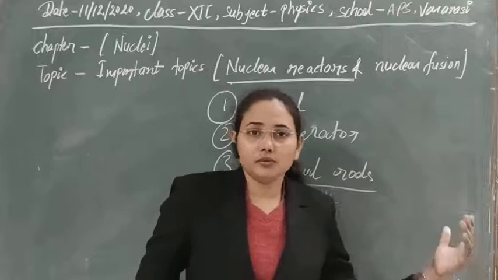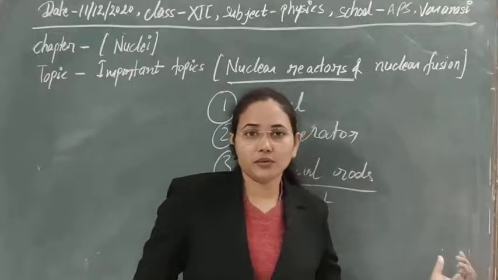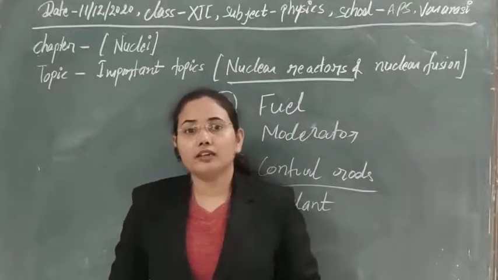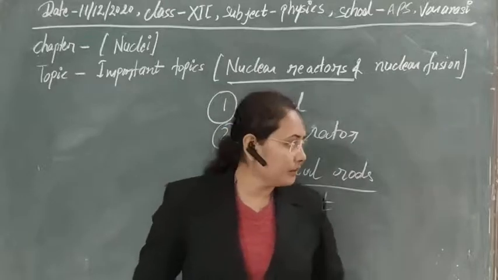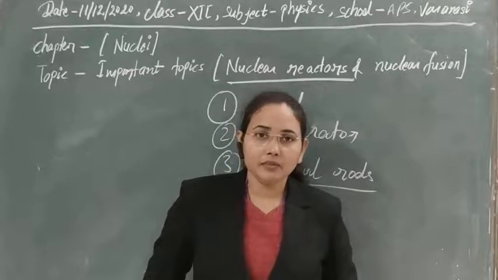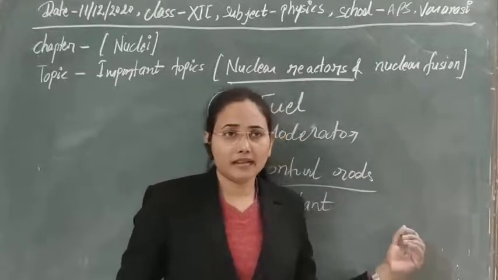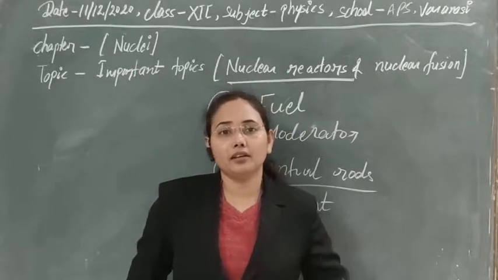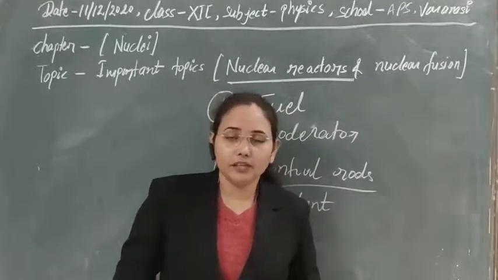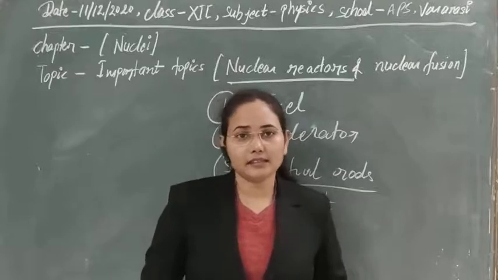A huge amount of energy is transferred to it, so definitely it will convert into steam, and that steam drives the turbine, and due to that the production of electricity takes place.